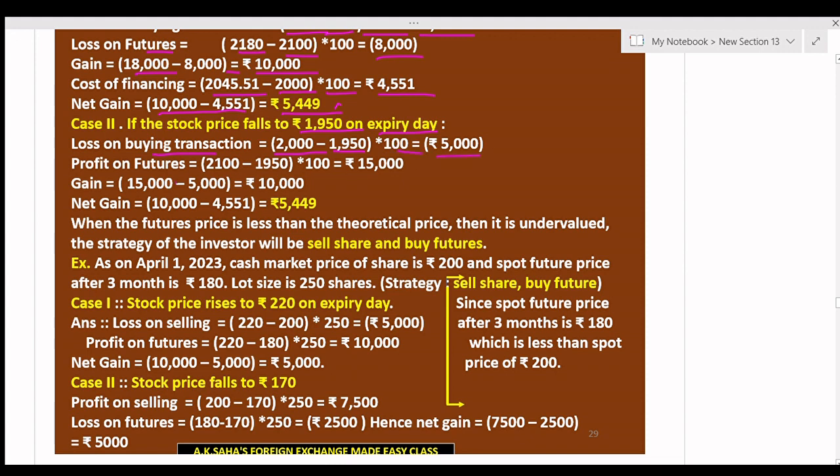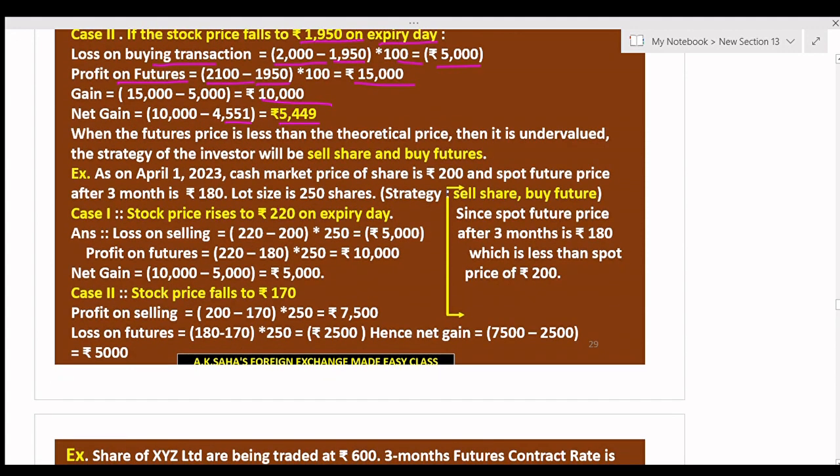And here there is a profit, because it is selling short future, the spot future price is higher than the expiry date future price, so the profit will be 15,000. Net will be 10,000, and you deduct interest from it, it will be rupees 5449. When the future price is less than the theoretical price, then it is undervalued.